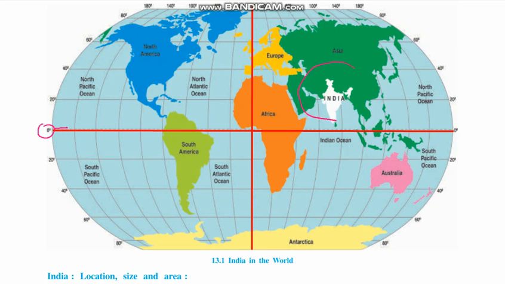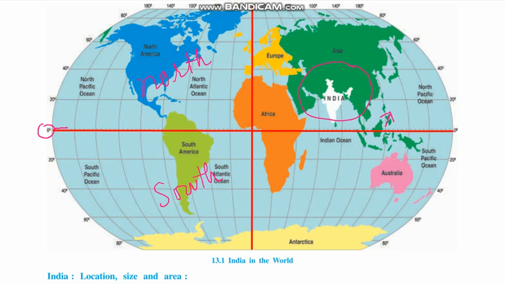India falls here, and it is above the equator. It is above the equator, right? This is the equator, and this is the northern hemisphere, and this is the southern hemisphere, right?